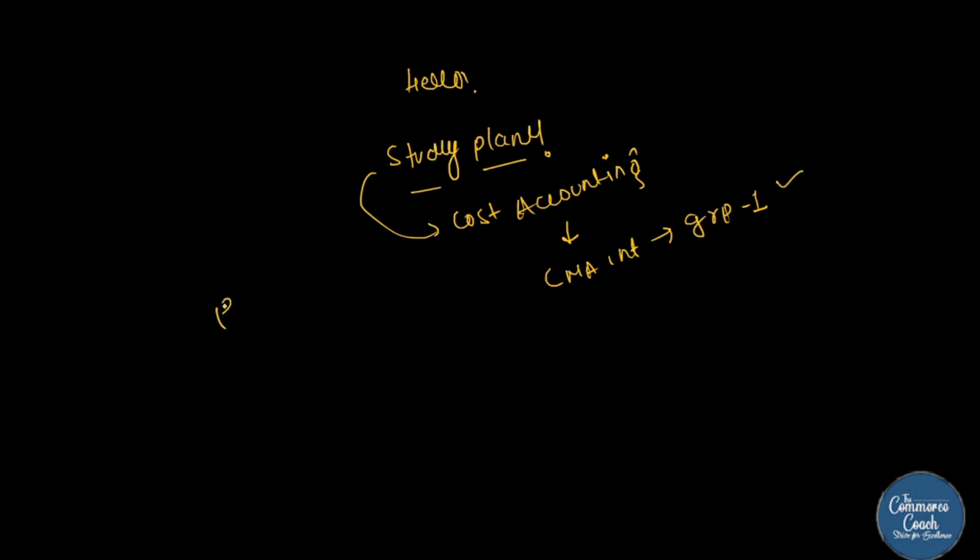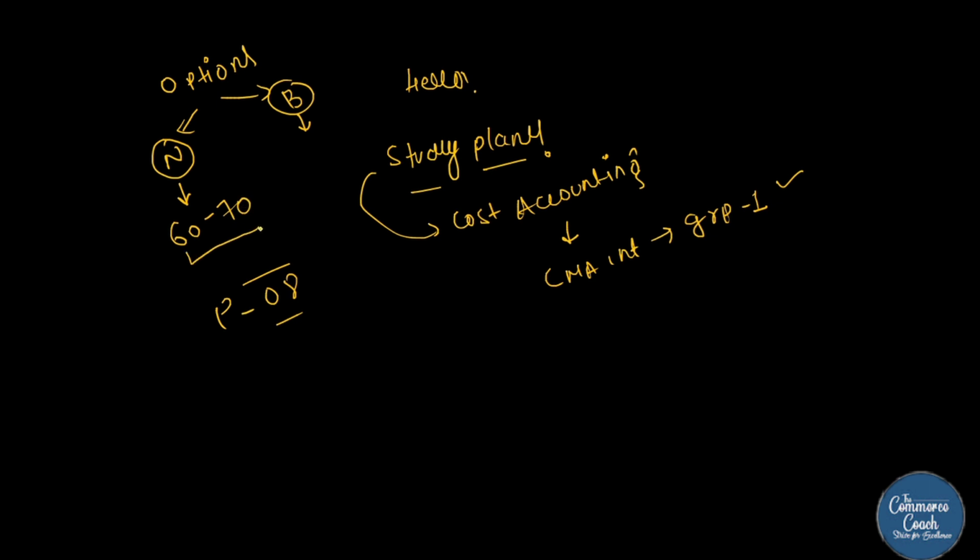So paper number 8 we have, and by seeing this study plan only, you can score. See, there are two options: by following the normal schedule, or by following the boosted schedule. In the normal schedule you can easily score 60 to 70 marks, and by boosted you can score at least 80 marks. Higher than 80, that's your limit, but I can assure you 80 in the boosted one.